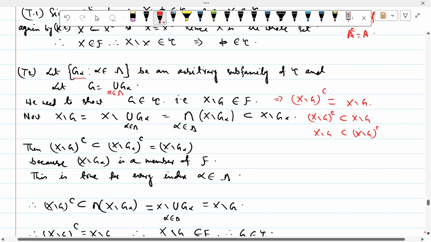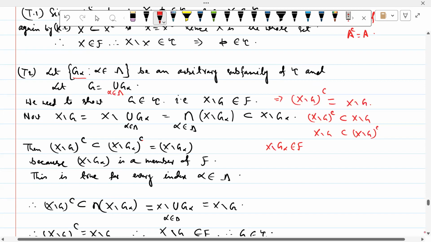Then clearly this is a subset of, for a particular, X minus G alpha. Now take the complement on both sides. So X minus G complement is a subset of X minus G alpha complement. Now G alpha belongs to F. Sorry, G alpha belongs to tau. So X minus G alpha belongs to F.